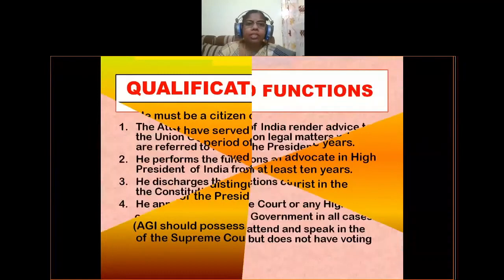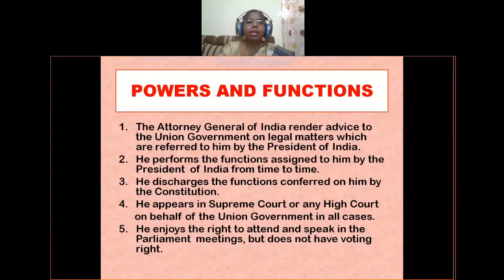Okay, so next is powers and functions. Powers and functions of Attorney General of India. So these are the powers and functions. The Attorney General of India renders advice to the Union Government on legal matters which are referred to him by the President of India. So he is the first legal advisor, first law officer of our country. That is why he will give legal advice, and all legal matters will be consulted with the Attorney General of India by the President of India.